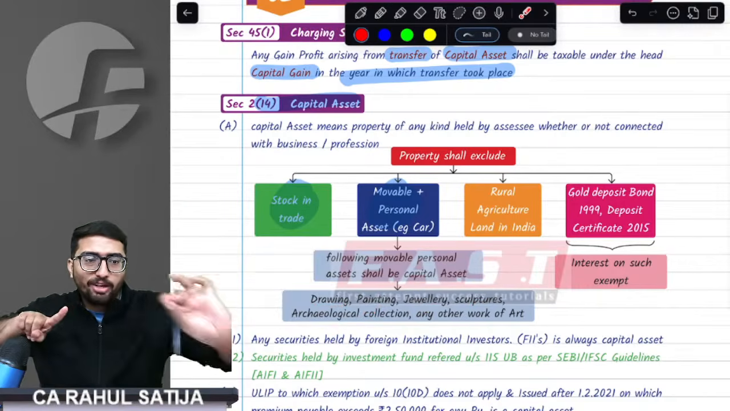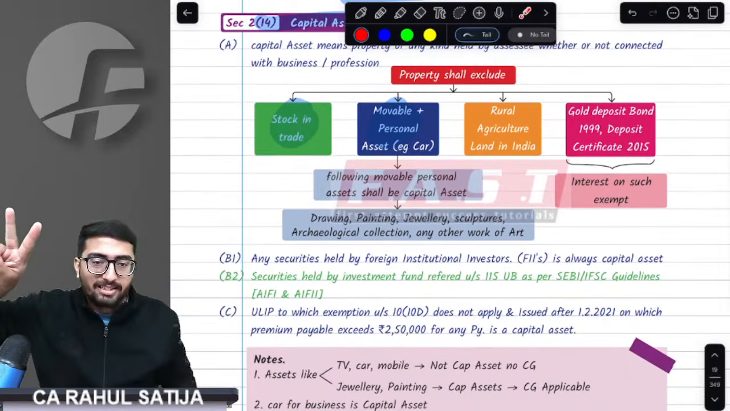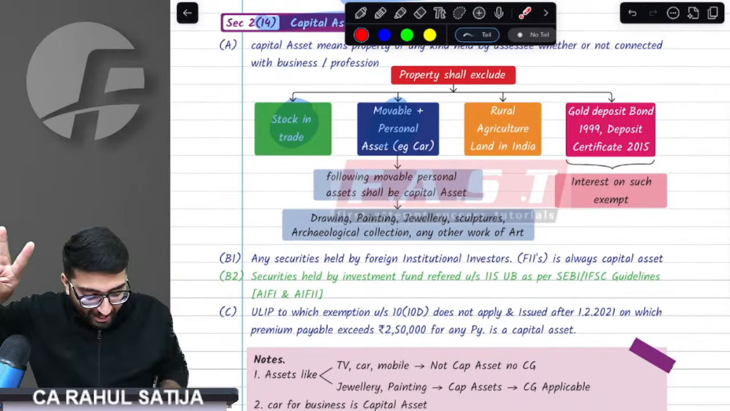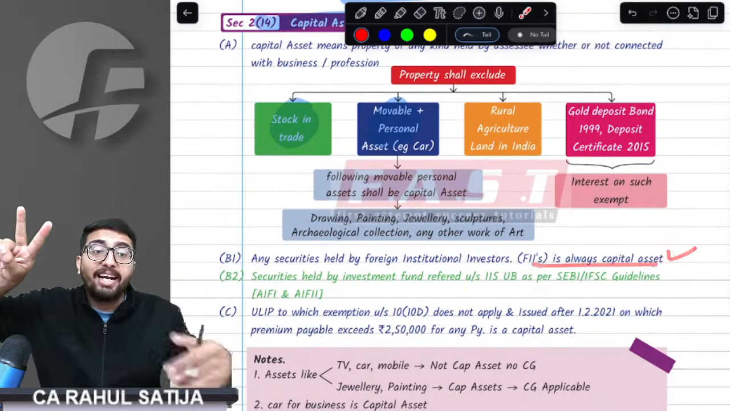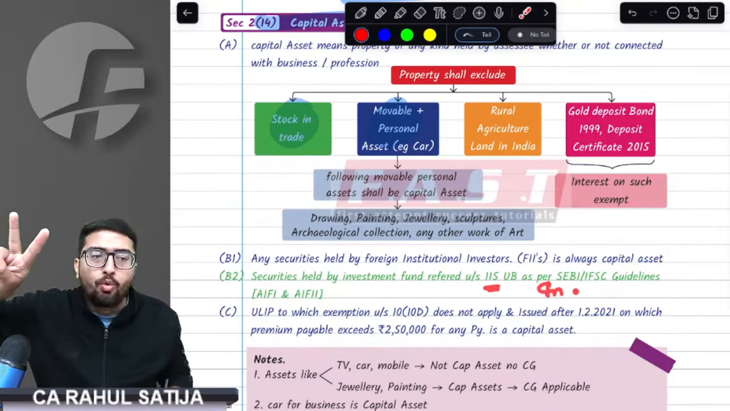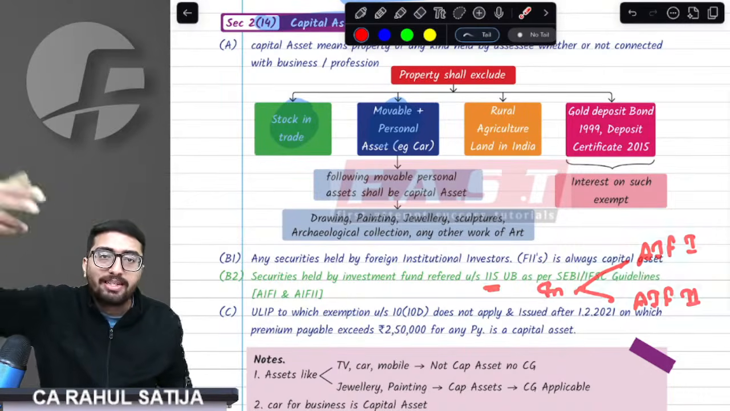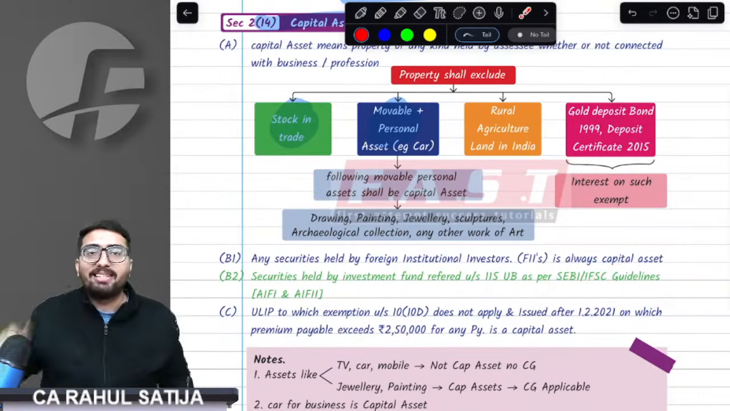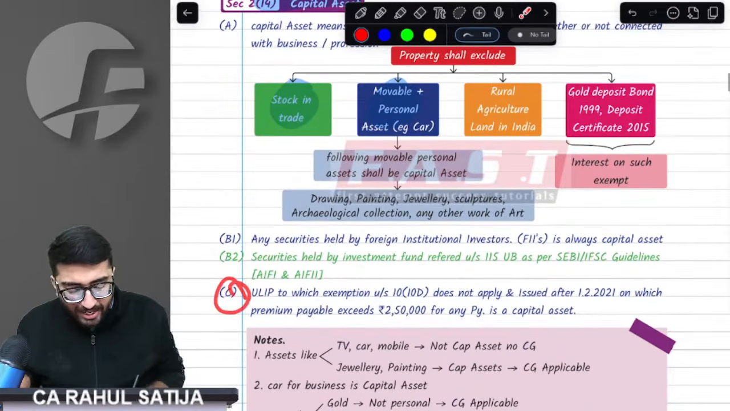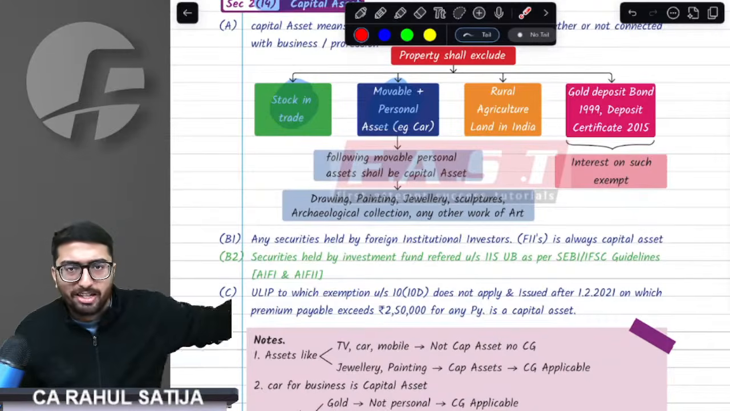This was the first thing, that is always a capital asset. Second thing, any securities held by FIIs are always capital assets. In addition to that, any securities held by an investment fund. Which investment fund? Alternate investment fund 1 and alternate investment fund 2. These are also considered capital assets. Third thing, any ULIP is now a capital asset. We will study this in much more depth.